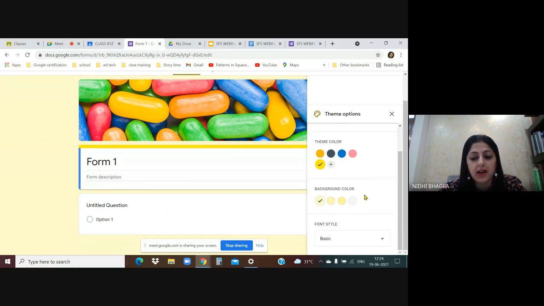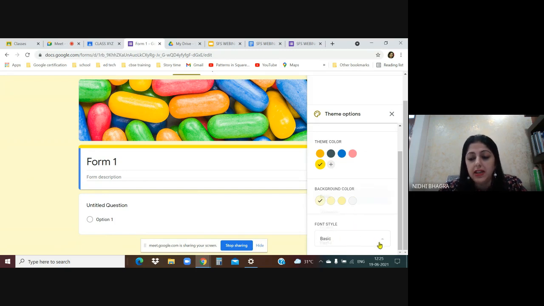The next is background color. So if you want a darker or lighter shade. If you want a darker shade of it, go with this. Lighter shade, this is background color. Whatever shade you have chosen, either it will be dark or on the lighter side, that you have to select.